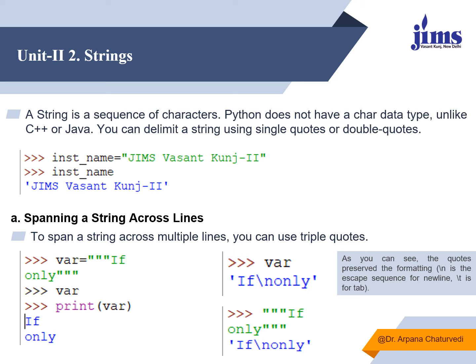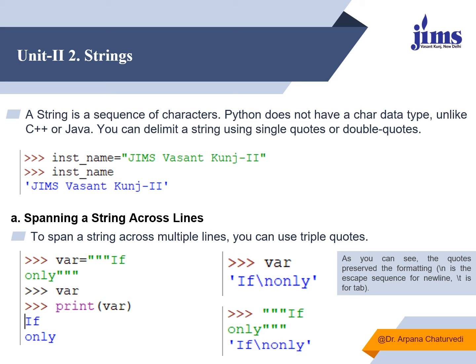When I print, I can see that the output is in two different lines. Similarly, I can use \n also. \n is a new line character. As I said, strings can be enclosed within single quotes or double quotes. Here I have used double quotes, here triple quotes, here single quotes, so that you can have a flavor of all three ways to assign a value to a variable.